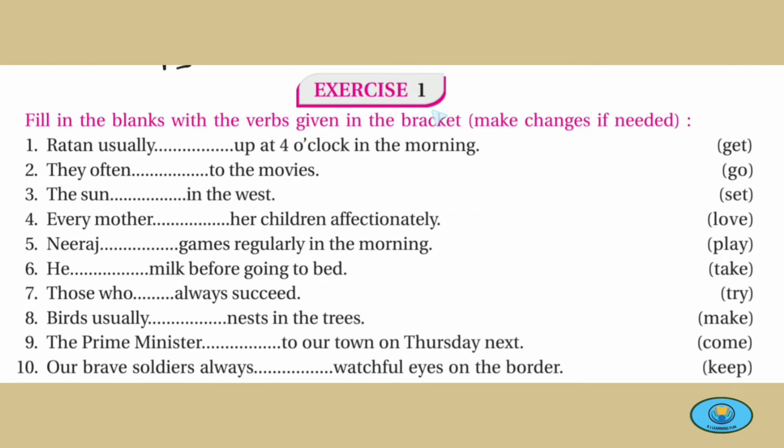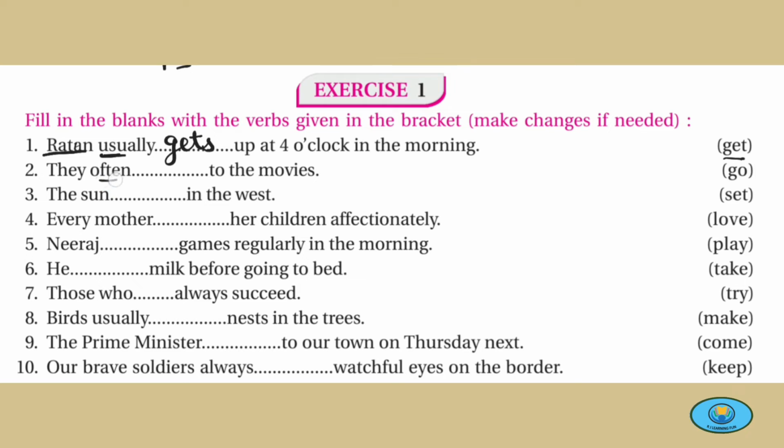Let's do exercise 1. Fill in the blanks with the verbs given in the bracket. Make changes if needed. Ratan usually dash up at 4 o'clock in the morning. Usually, adverb of time, usually means aksar. Get, with Ratan, it is a singular subject so we will use gets. Simple present tense, Ratan usually gets up at 4 o'clock in the morning.